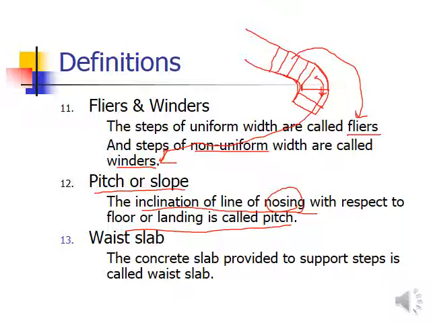Okay, if I draw it: one flight, the thickness of the flight, is actually an inclined slab. Above that you are providing the steps. If you connect all of the edges, these tread and riser connecting points, all of these together are called the nosing.